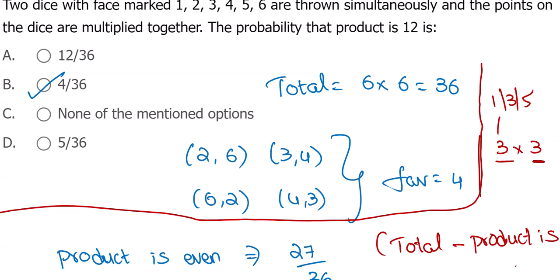For odd, odd into odd number only odd. But for even, I have to check even into even, odd into even, even into odd, all those. But here it's easy. Total 36 minus 9, odd number product 9. So 27 is favorable. Probability.